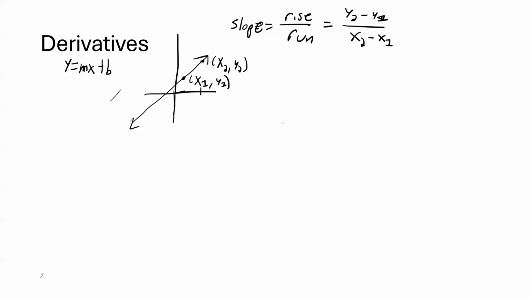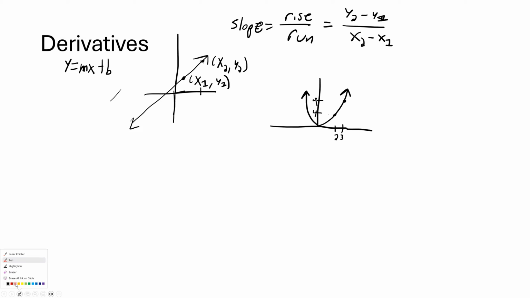So let's look at our function f of x equals x squared again that we looked at in the last slide. We have a parabola, looks like this. That's a bad drawing, doesn't matter though. Let's say we're interested in the points x equals 2 and x equals 3. So I can start by saying, what's the slope of the line between those two?